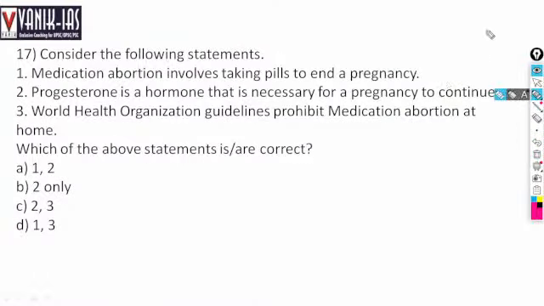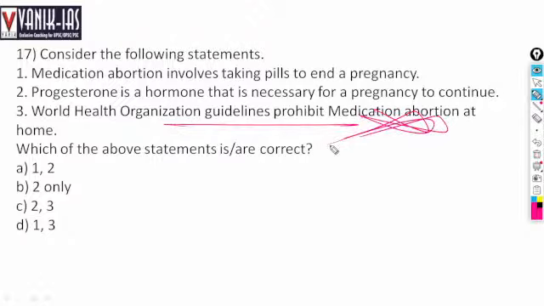Medication abortion involves taking pills to end pregnancy. Progesterone is a hormone that is necessary for pregnancy to continue. World Health Organization guidelines prohibit medication abortion at home. Which of the following statements are correct? See, WHO guidelines do not prohibit medication abortion at home. This is wrong.